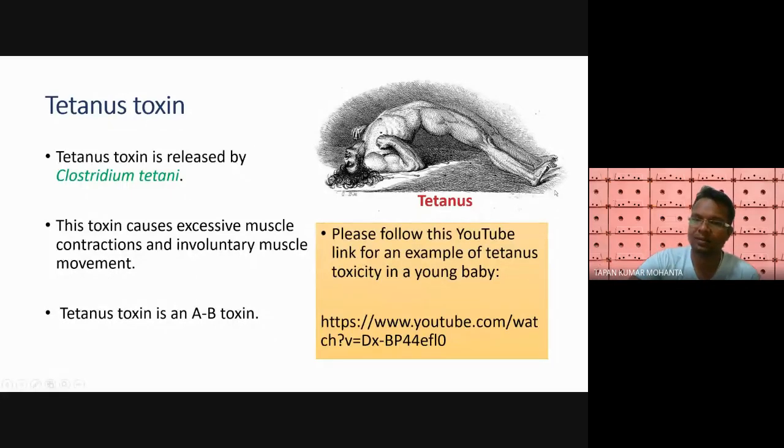You see, due to the tetanus toxin, how this person's muscle gets contracted and is bent like anything.